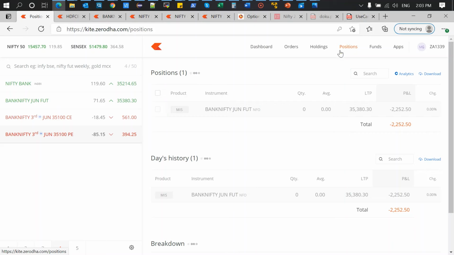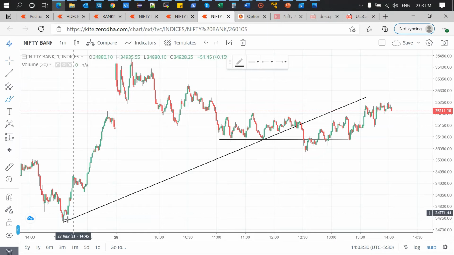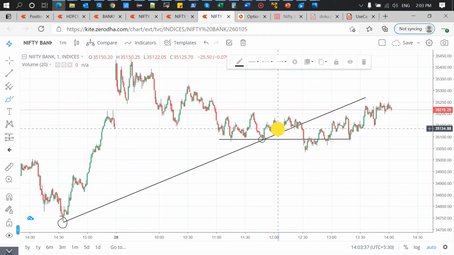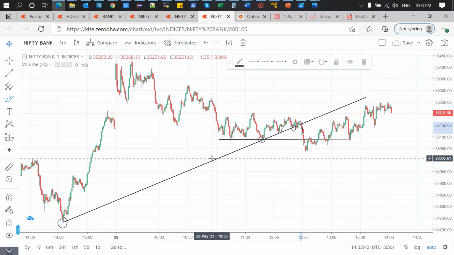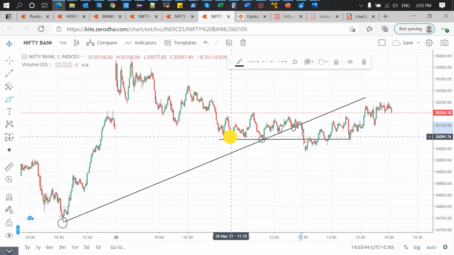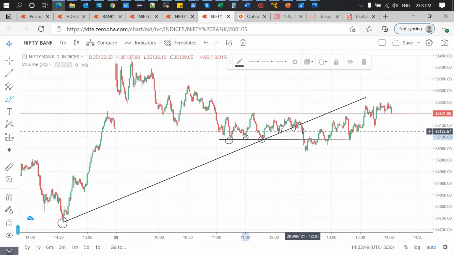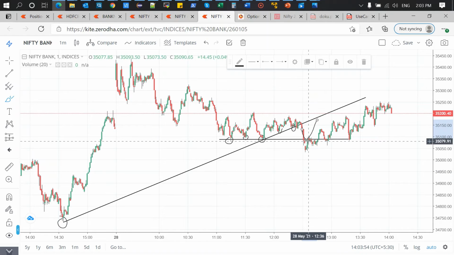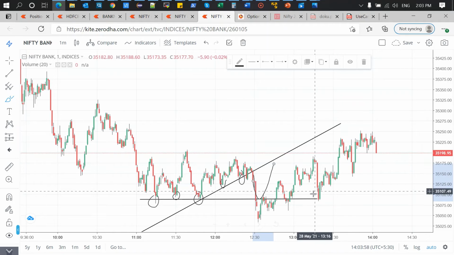This is my order book and this is the position. Let's get into the setup. So in the morning I was observing this trend line, and you can see it took support multiple times and finally it broke. But I wanted to make an entry after breaking this level, because this level was continuously taking support and there were chances that it might reverse from here. So I was waiting for it to break this level. After breaking only, I was planning to make the entry.